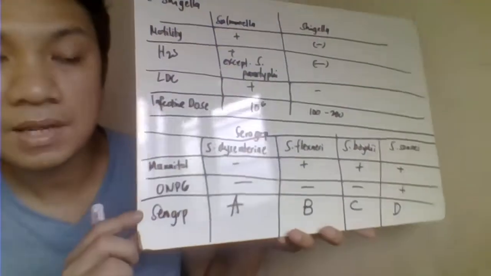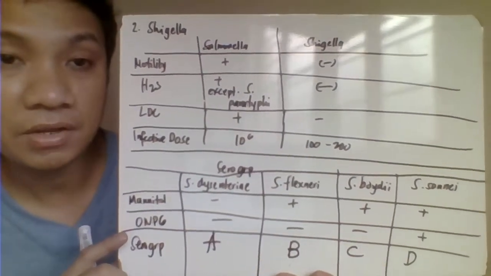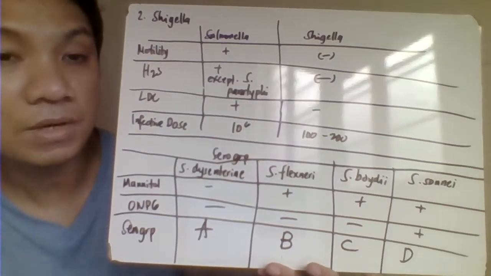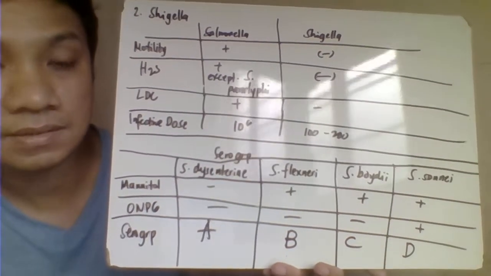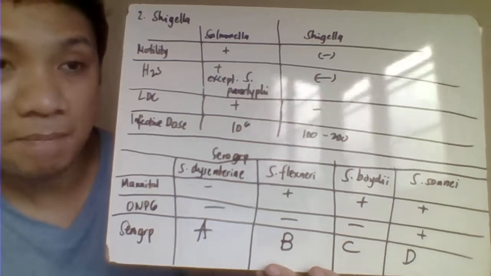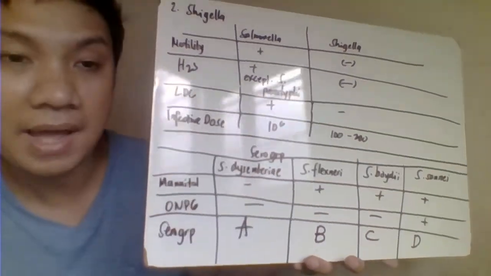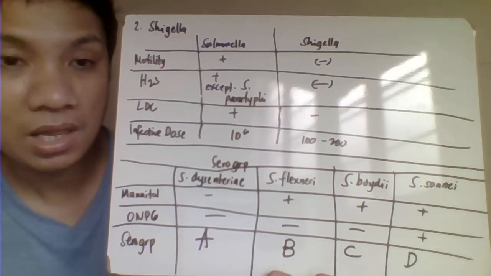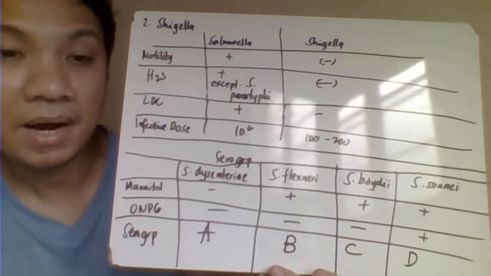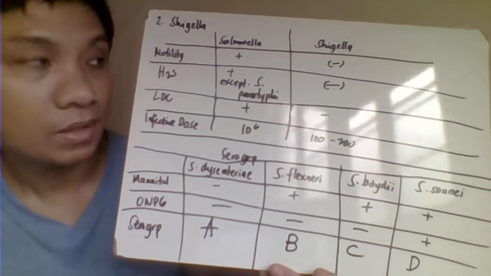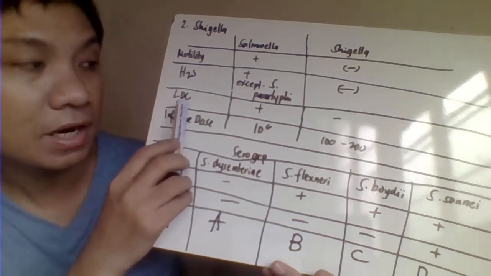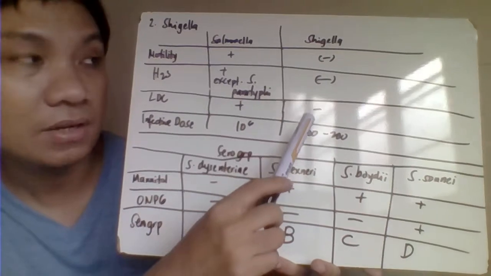Okay, the next one, intestinal pathogen within our Enterobacteriaceae, we have here your Shigella. So your Shigella here is differentiated basically from your Salmonella by the following biochemical characteristics. Shigella is non-motile, Salmonella is motile. H2S with your blackening of the colony will give a positive result with the Salmonella except your serovar Paratyphi, Salmonella Paratyphi. So Shigella will have your negative result with your H2S. Then lysine decarboxylase is positive for Salmonella but not your Shigella.